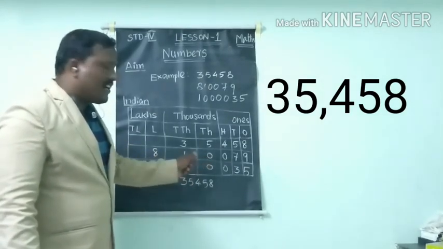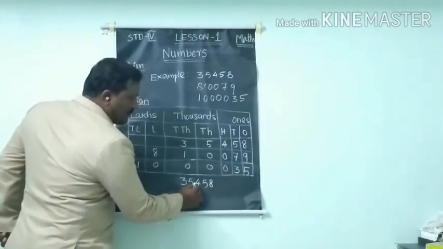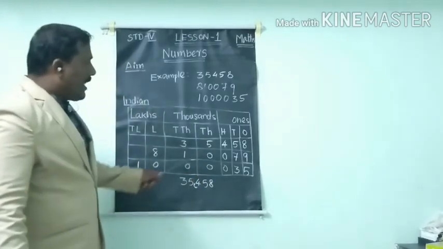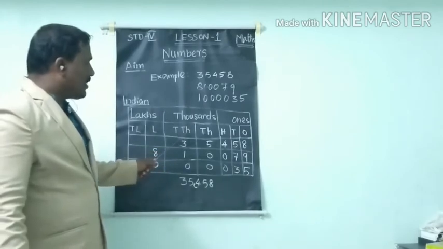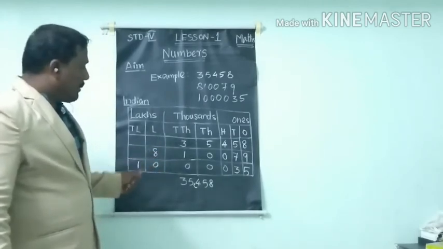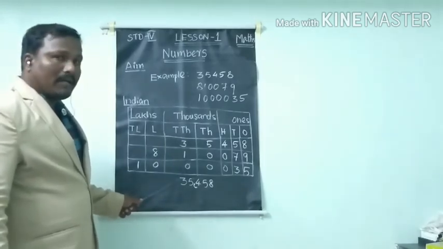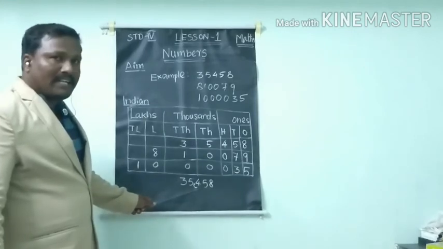Ones, tens, hundreds. After that I give 1 comma. Then as per the Indian place value system, the next period is 1000, 10,000. But after 1000 and 10,000 there is no other number, so no need to give another period. So here 1 period is there.